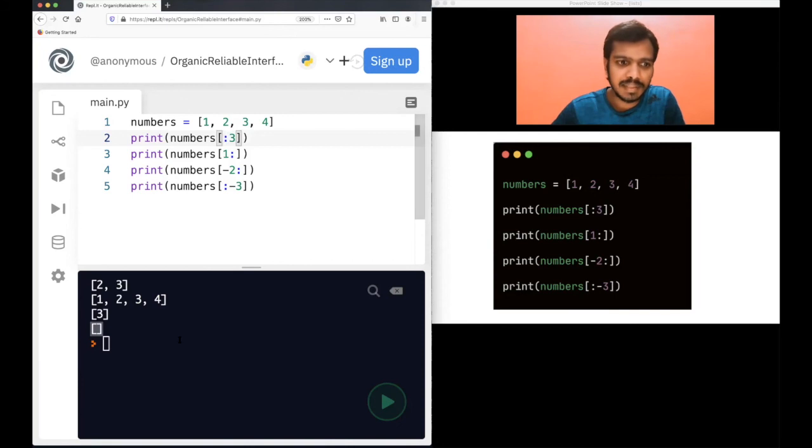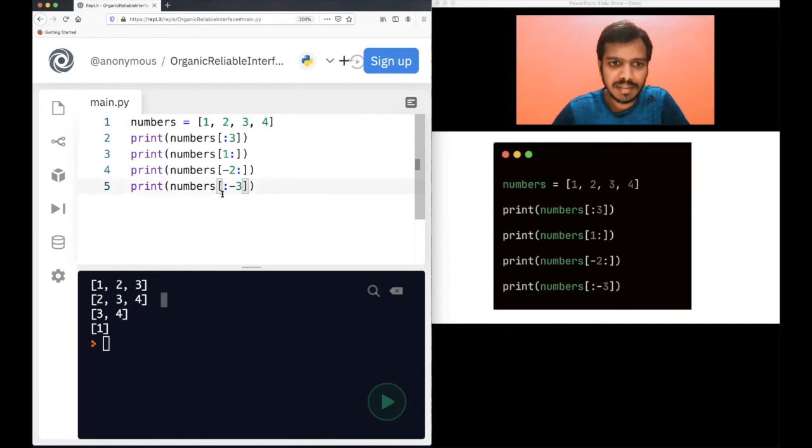Okay, so that's why you see. Let me run this code. In the first case, Python will think that this is zero. It will print from 0 to 2: 0, 1, 2. In the next case, if you do not provide an end element, Python will think it is till the end of the list. That means starting from index 2, go till the end: 2, 3, 4 will be printed. Now, if you remember negative indexing, it is basically from backwards. So this is -1, this is -2. From -2, you need to print till the end because you do not have an ending number here. That means from the -2 index, go till the end: 3, 4 is printed.